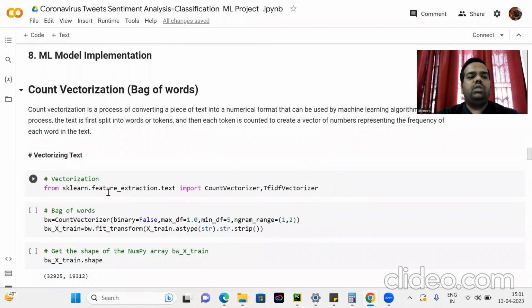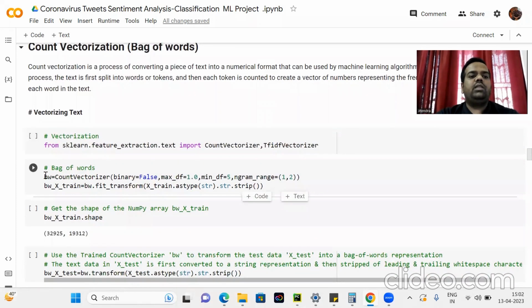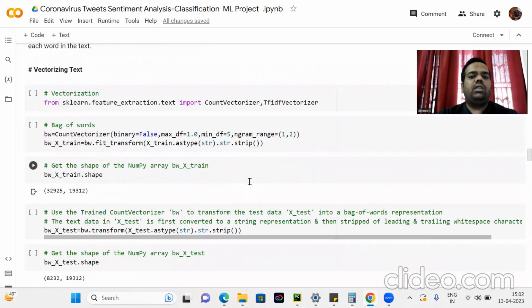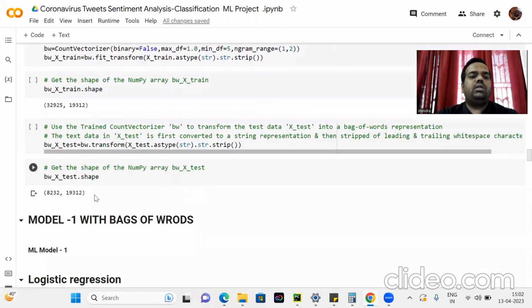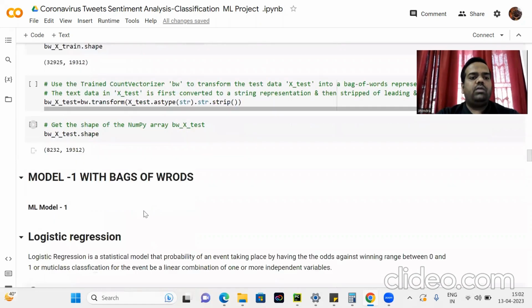Here, we import the vectorizer from scikit-learn and then build the bag of words with the n-gram range, unigram and bigram, that is (1, 2), to get the shape of the numpy array for x train and x test. Here x train has 32,925 rows and 19,312 columns, and x test has 8,232 rows and 19,312 columns.